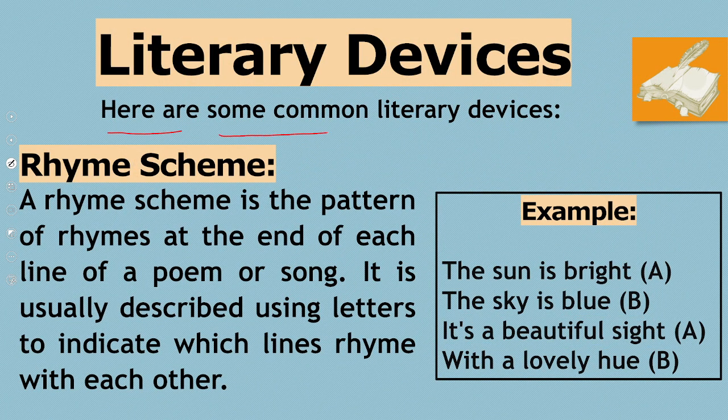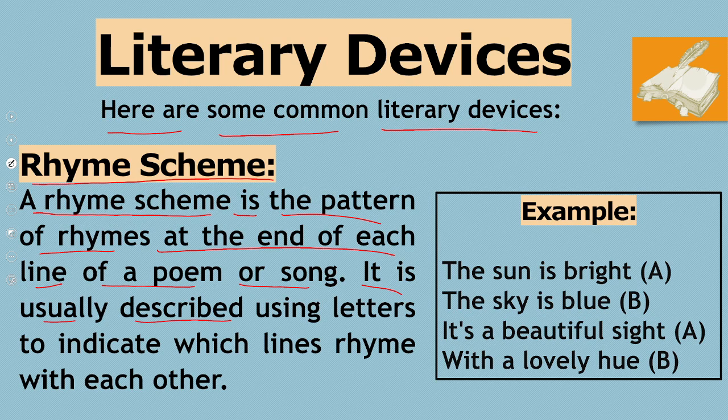Here are some common literary devices. The first one is rhyme scheme. A rhyme scheme is the pattern of rhymes at the end of each line of a poem or song. It is usually described using letters to indicate which lines rhyme with each other.